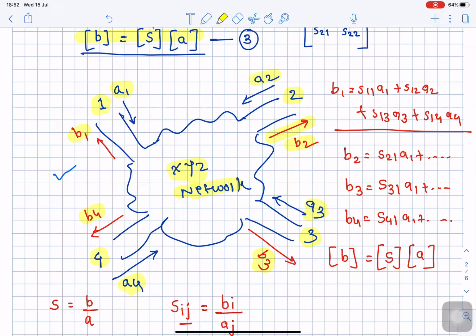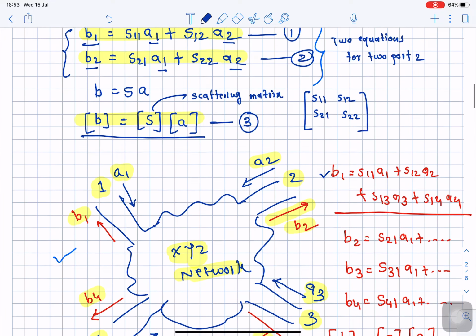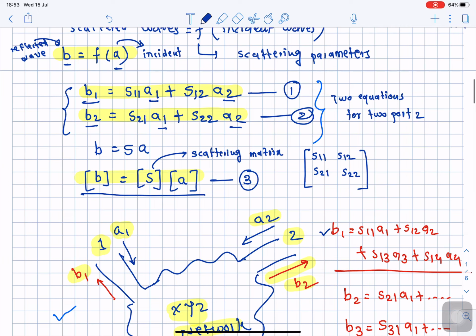If we are asked to formulate the scattering matrix, or write down the scattering parameters for this 4-port network, we will be dealing with the formation of 4 different equations in terms of reflected waves, the way we formulated the equations for the 2-port network, which had 2 different equations.